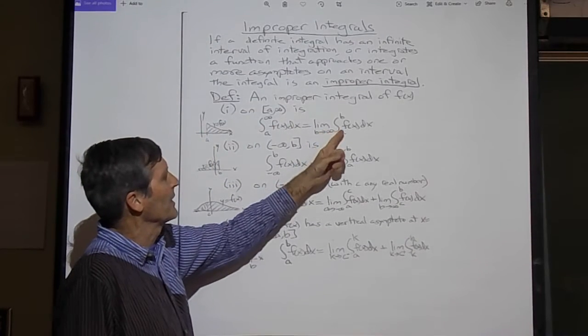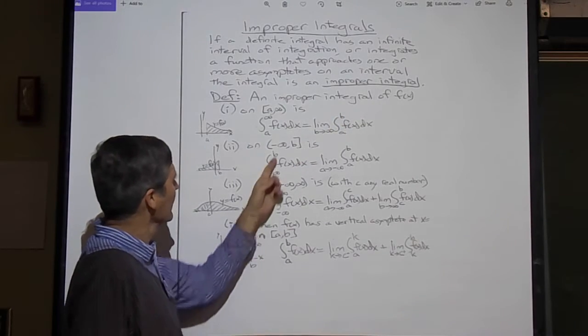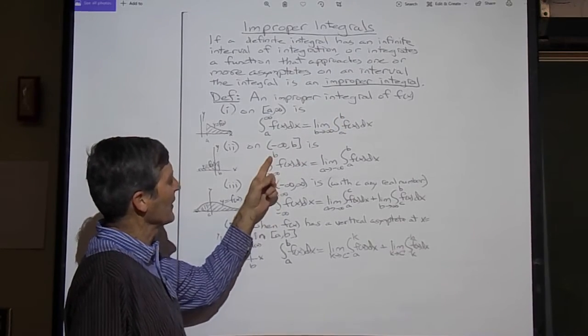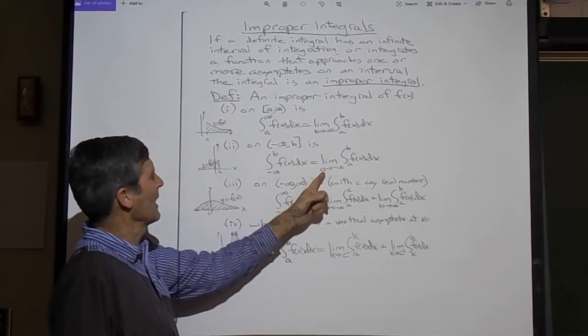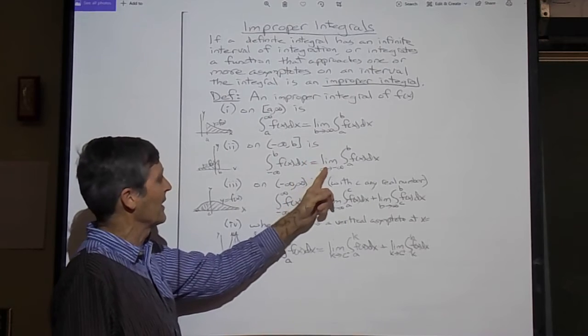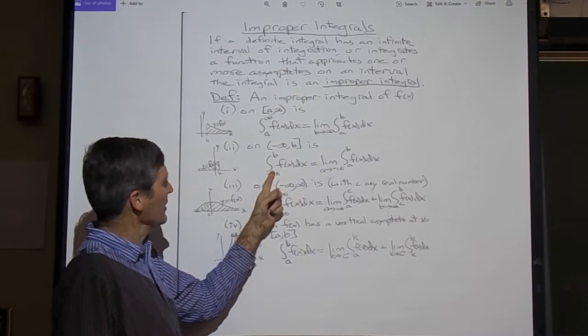Limit as b goes to infinity of the integral from a to b of f of x dx, which we do know how to calculate. Similarly, if we have an integral from minus infinity to b, we'll just integrate from a fixed point b, and then let a get smaller and smaller going to minus infinity. If this limit exists, then we'll say that's the value of this improper integral.